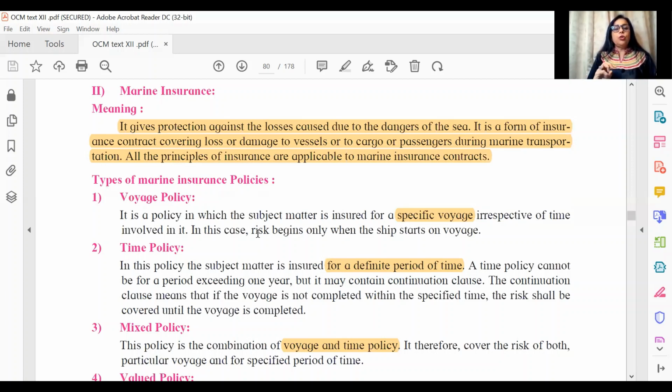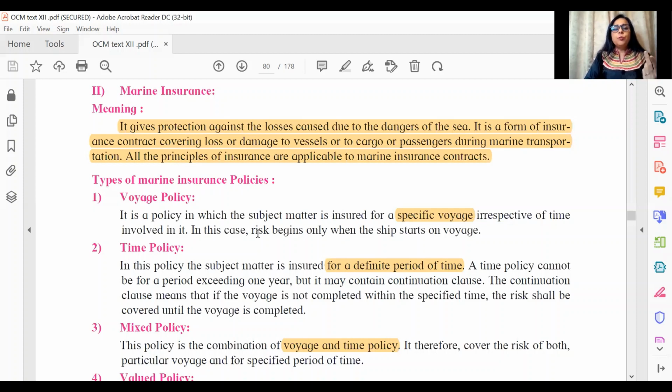So talking about marine insurance, you see that it gives protection for losses caused due to dangers of the sea. There is a particular word for this called perils on sea. So when you have this kind of a 1 mark answer, this much will be enough. If it's a 2 mark explain term concept, you'll be writing down these 3 lines to explain the concept.